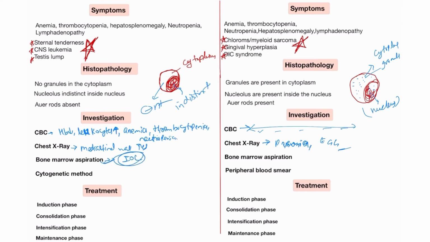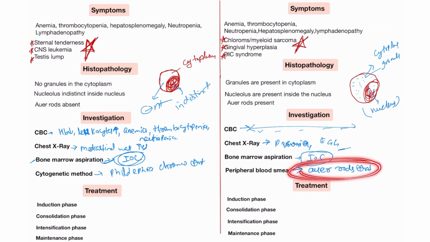When in the examination they ask about the investigation of choice for acute myeloid leukemia and acute lymphoblastic leukemia, in both cases it is bone marrow aspiration, because we take the content of the bone marrow for diagnosis. In the cytogenetic method, you will see the Philadelphia chromosome present. When you see the peripheral blood smear, I already said Auer rods are present in the patient. So it is very important.